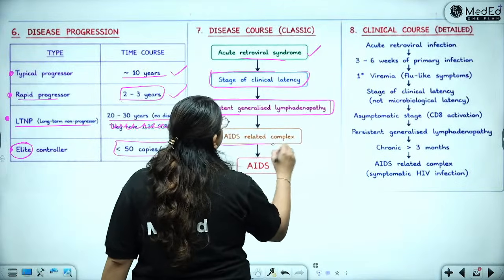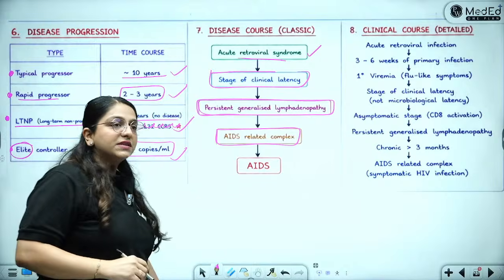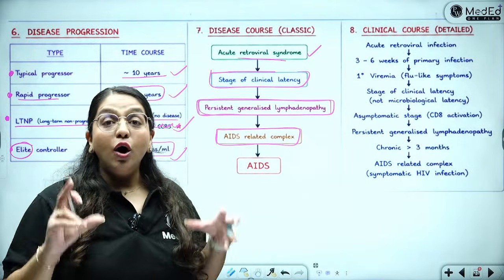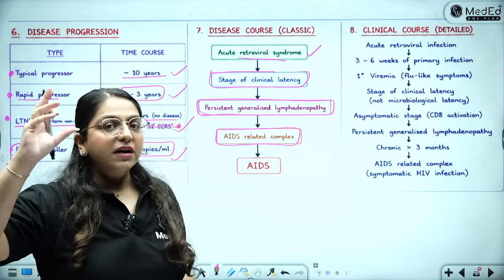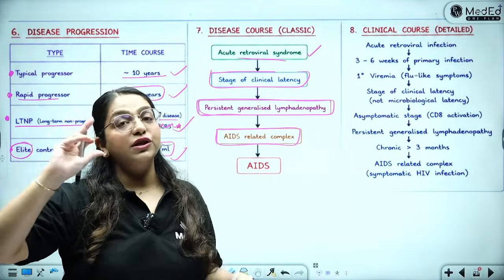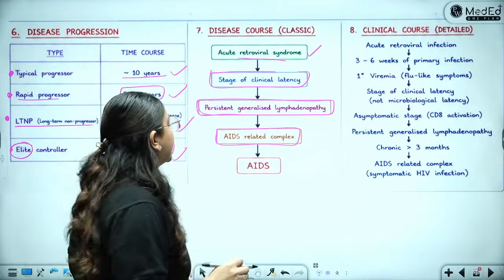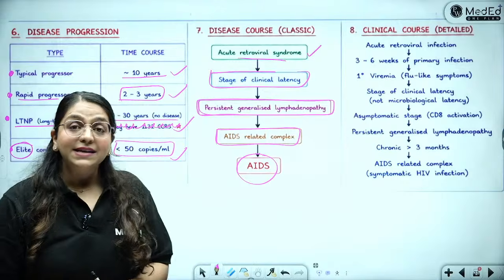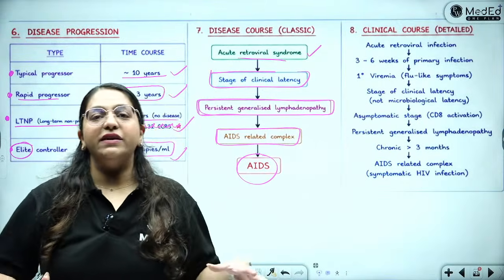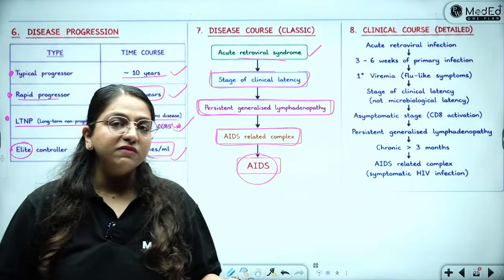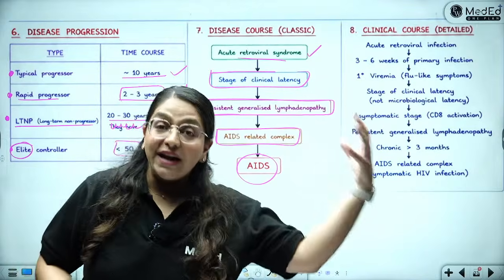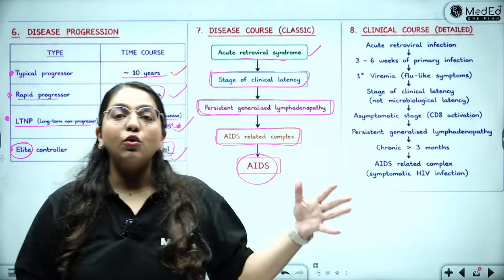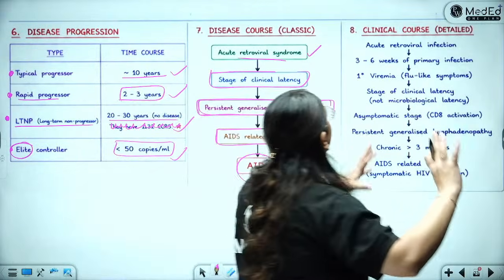Finally, the AIDS-related complex starts when the person starts showing oral thrush, unexplained diarrheas, all of that, which is a marker which always tells a doctor that, okay, you should think of AIDS in this patient. And finally, there is AIDS. What is AIDS? AIDS is not equal to HIV. A person can be HIV positive, but never go on to full-blown AIDS. But then there are some people who become HIV positive and then go on to become full-blown AIDS patients.